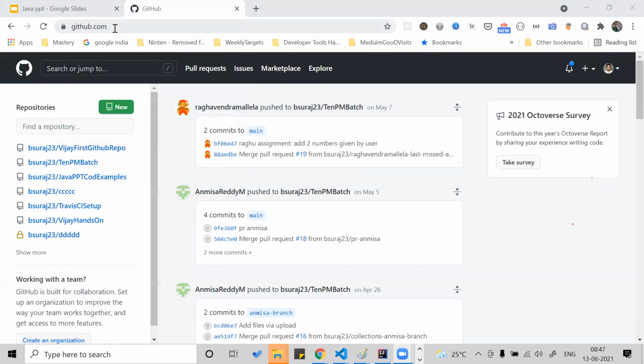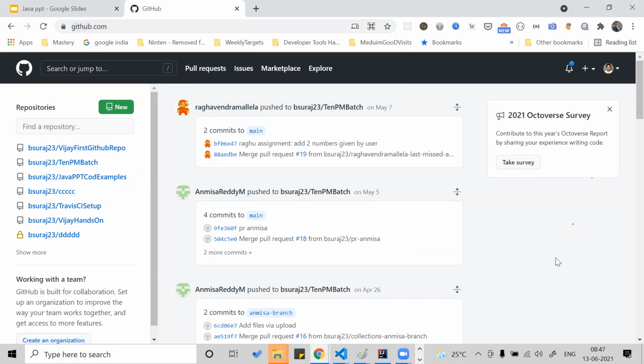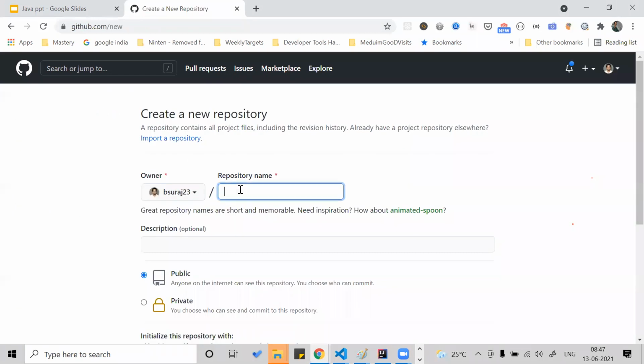And this is the GitHub repository. This is an open source, free repository you can create, and you guys can push the code here. I'll get it here instead of you sending me code on WhatsApp or Gmail. So this is how I create a repository when you click new. And this is the 7 a.m. batch.